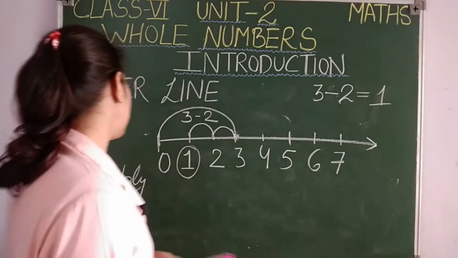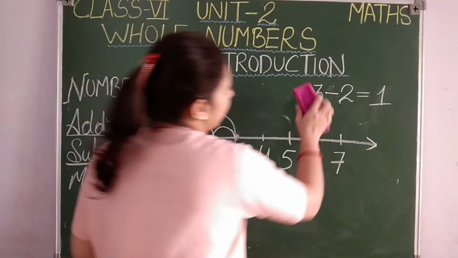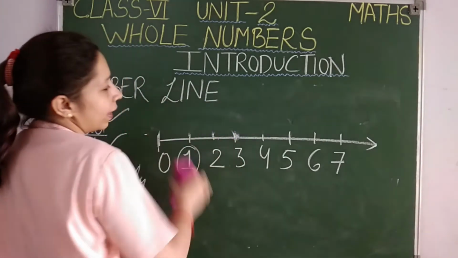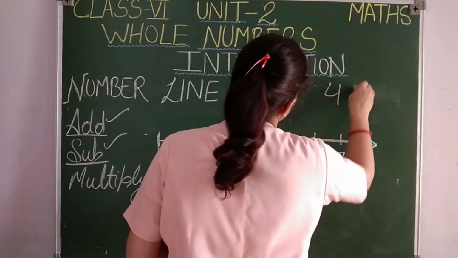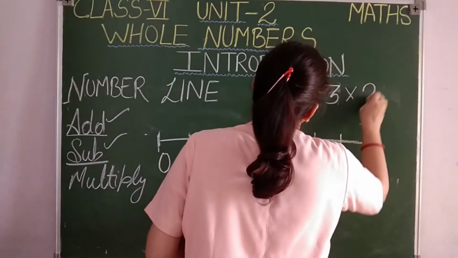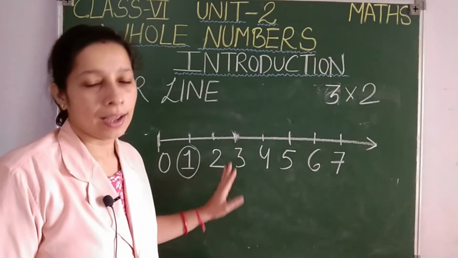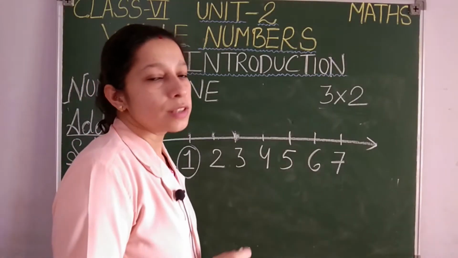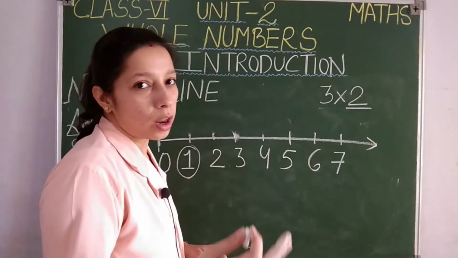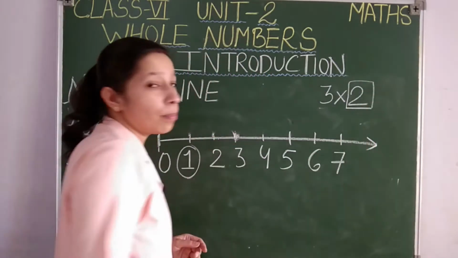Okay. So after addition we have seen subtraction, and now we are going to see multiplication on number line, students. Let's see. Easy, na? Just practice it and it will be very easy. Suppose I want to multiply 3 and 2. I want to know how much is 3 into 2, but on the number line. No problem, students. What you are going to do is see the second number. This will decide how many jumps you are going to take. Means every time I'll jump 2 units.